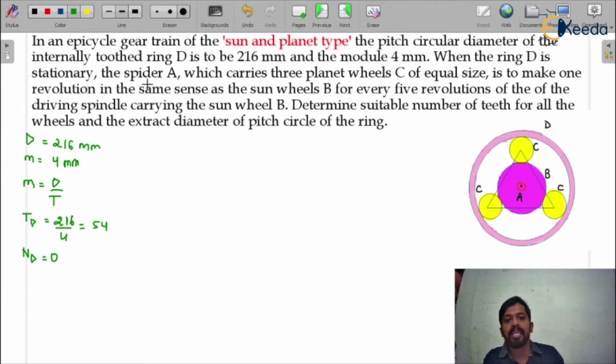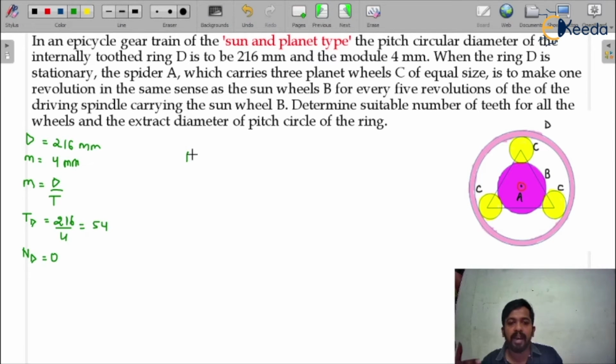Spider A, which carries 3 planet wheels C of equal size, is to make one revolution in the same sense as the sun wheel B for every 5 revolutions of the driving spindle carrying the sun wheel B. That means there is a spindle, there is a spider A which rotates.